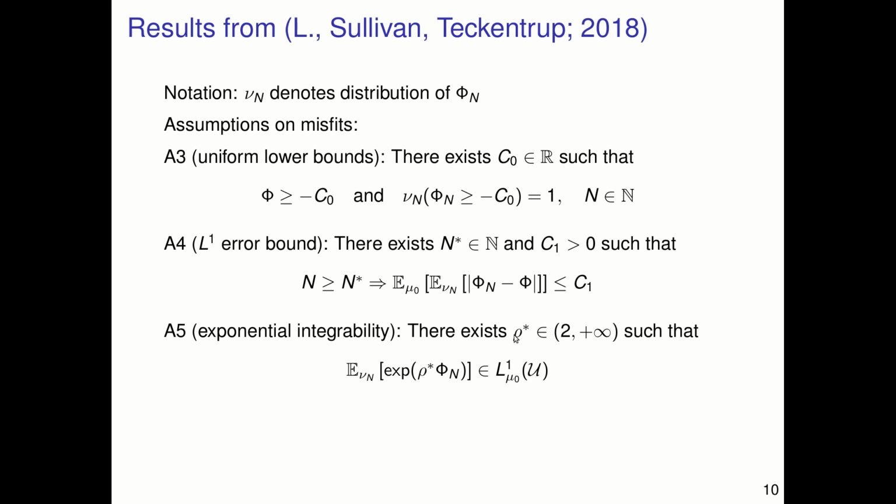There exists a rho star strictly larger than 2, but finite, such that rho star times phi n is exponentially integrable with respect, again, to the product measure of the prior with this distribution nu n of the randomness. A5, this exponential integrability assumption, is the most difficult assumption to verify.